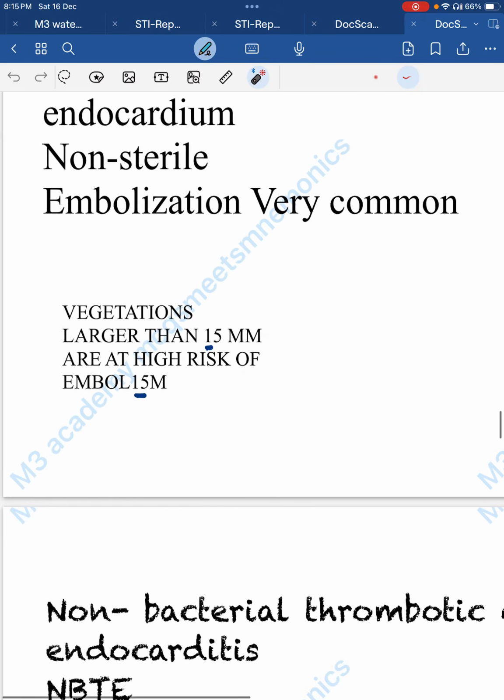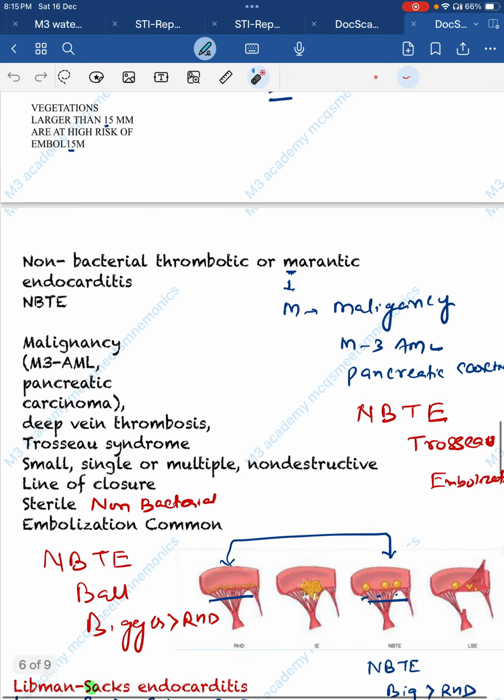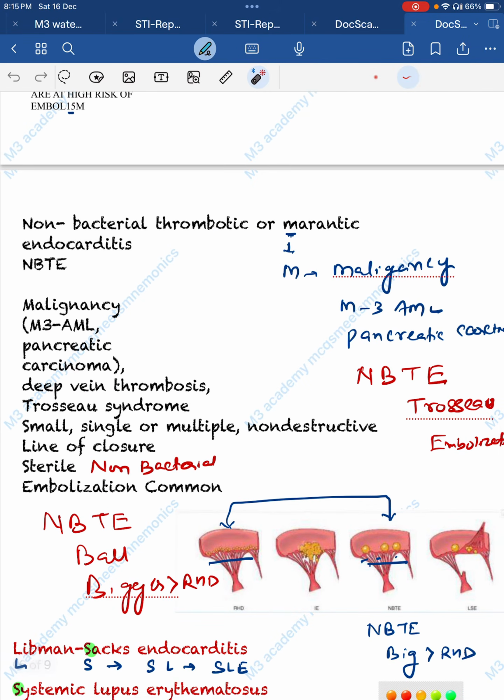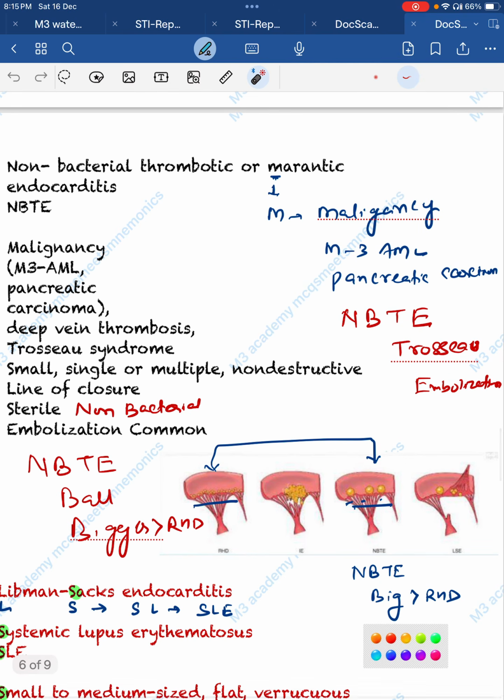Is that clear? Now next thing is non-bacterial thrombotic endocarditis. As the name suggests, non-bacterial thrombotic or marantic endocarditis. Marantic, M for malignancy. It is associated with malignancy, and if you invert the M, you can find 3, so it is associated with MLM3. Is that clear? So it is associated with MLM3 and pancreatic carcinoma.